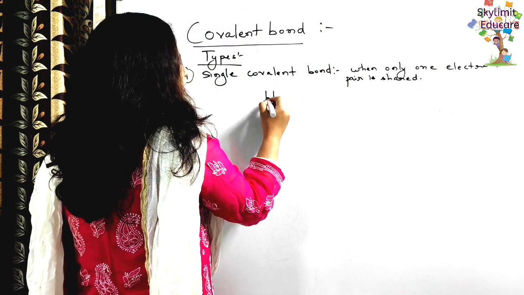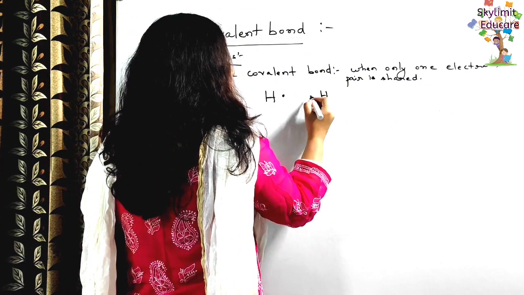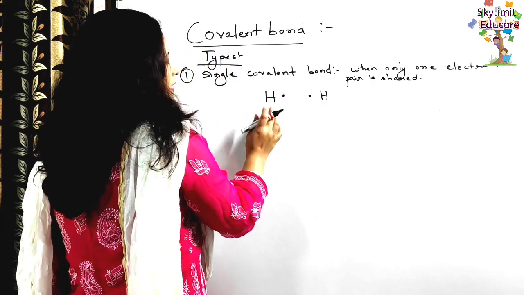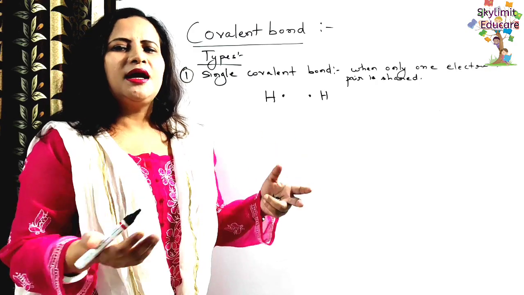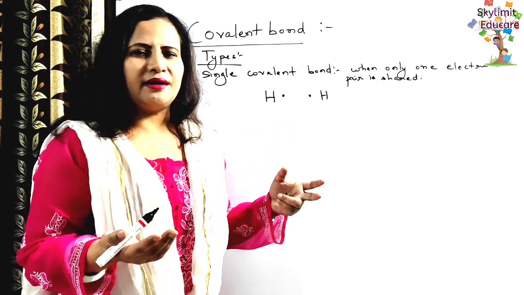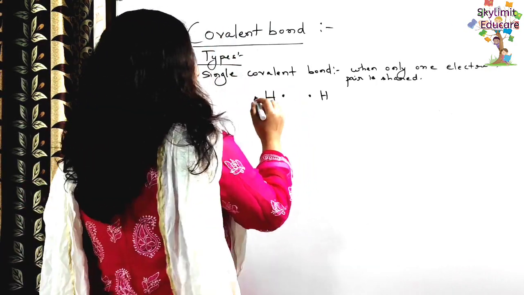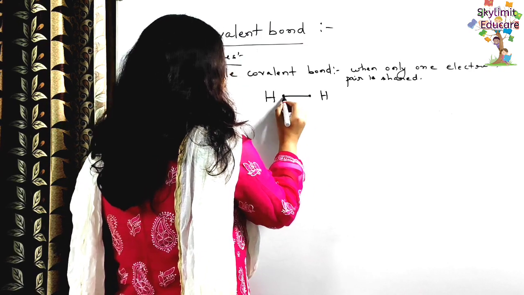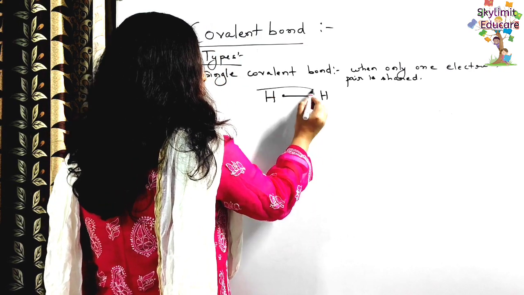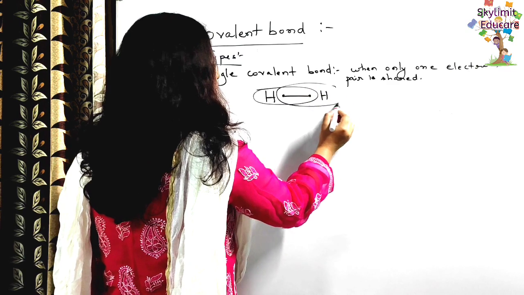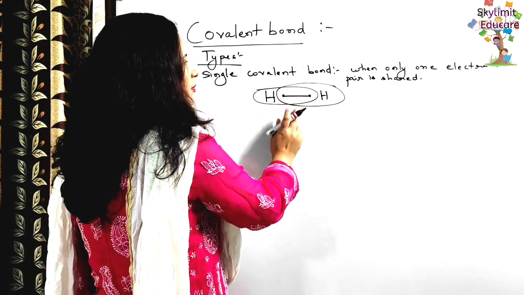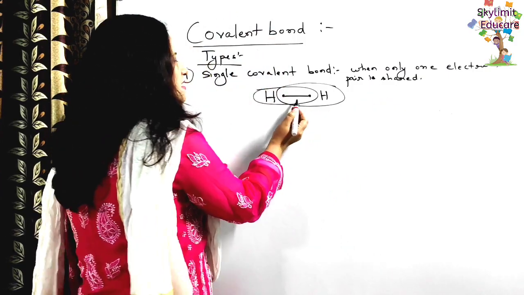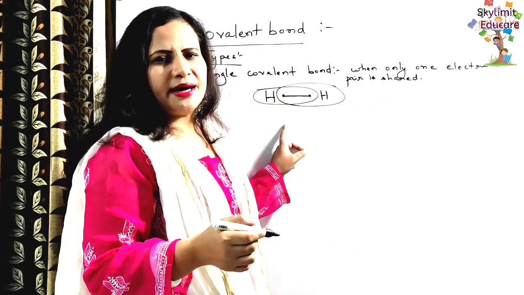Each hydrogen has one valence electron, we know that. So in order to attain the stable configuration, what they do? They will enter into mutual sharing. So what happens here? A bond is formed. That means they are sharing the electrons. So this hydrogen also gets two electrons, this hydrogen also gets two electrons, right? So this is what a single covalent bond. Single covalent bond is only one electron pair. You can see only one electron pair is being shared, right?